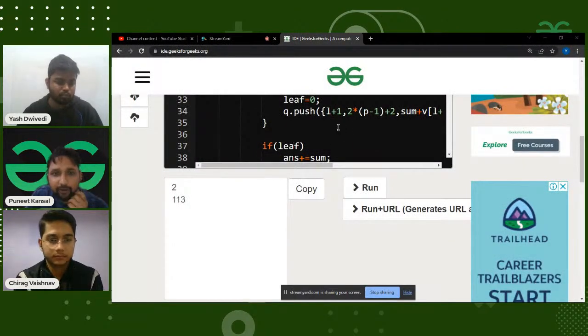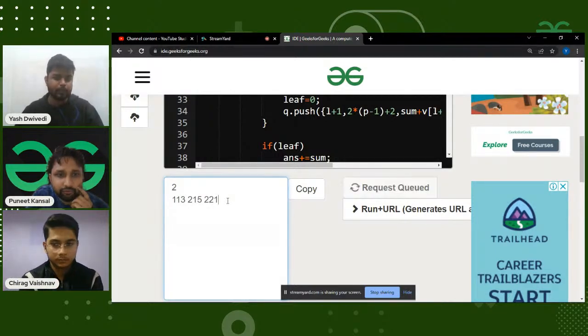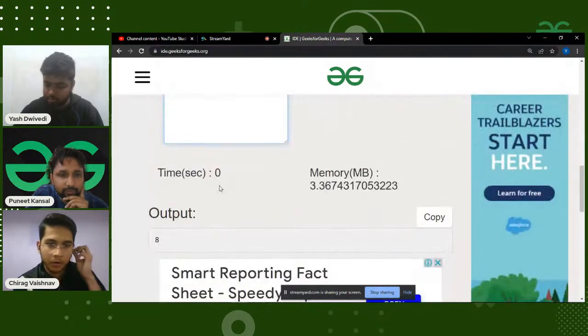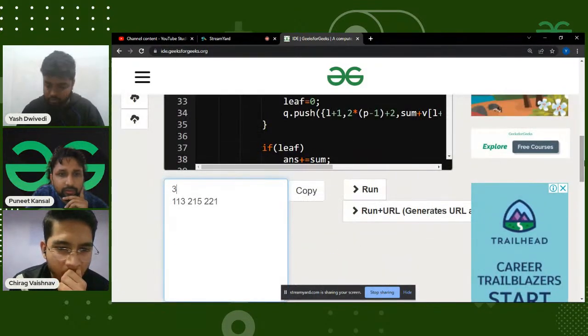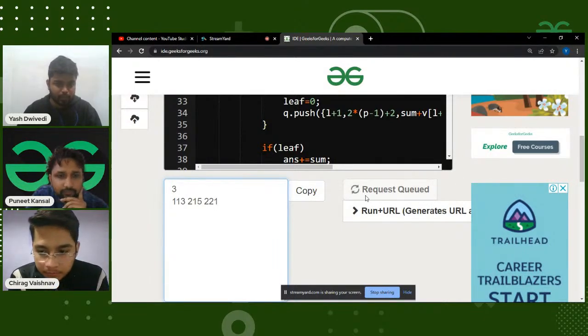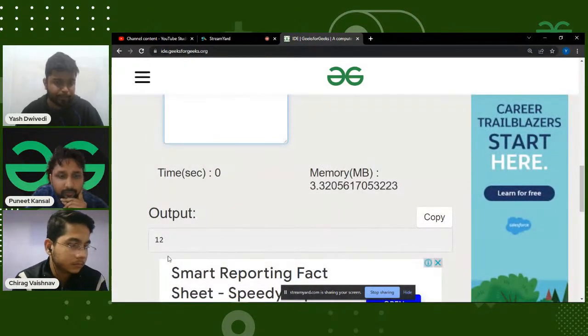Meanwhile, I have one more input for you. You can enter that one: 113, 215, and 221. That's three numbers, so I need to enter three. Just give me three. The output must be 12, I think. Yes, I'm getting 12. So okay, that's great.